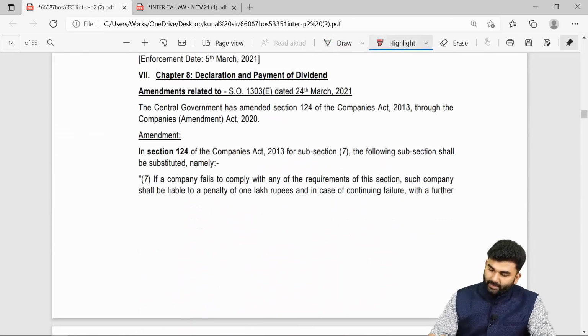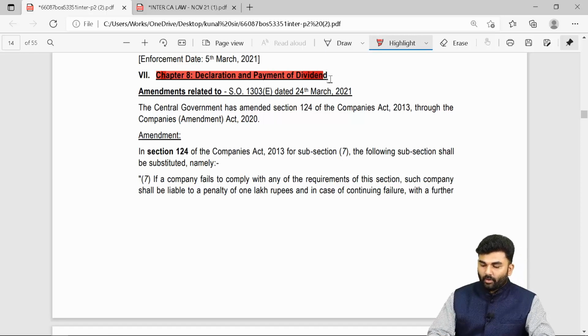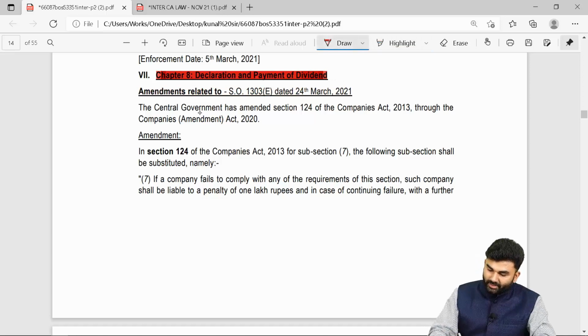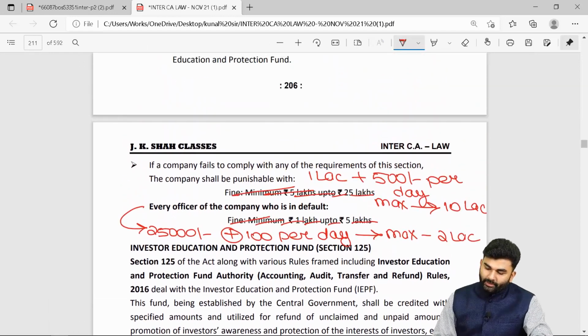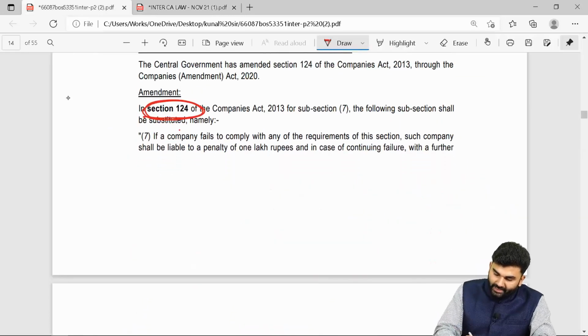The next amendment is in your chapter number 8, that is declaration and payment of dividend. One single change, that is a change in your section number 124, wherein the penalty has changed. You need to make the changes in your JKS's textbook, page number